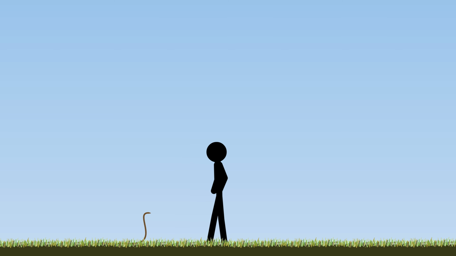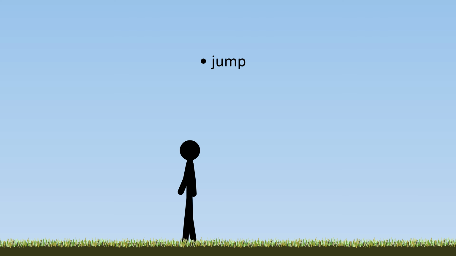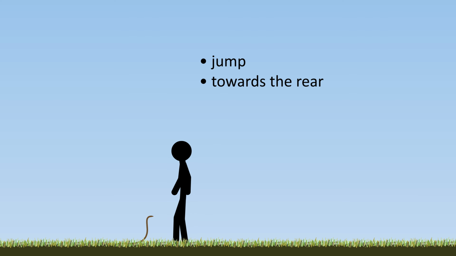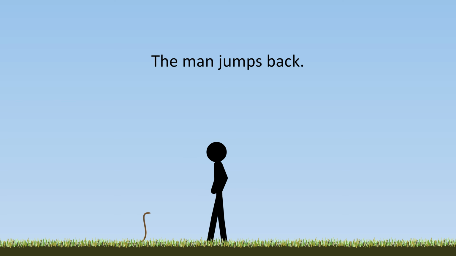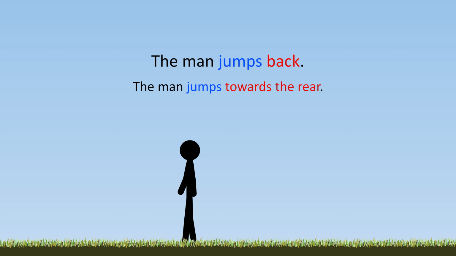All right, let's try one more. How do you think we could describe this? Here, a man jumps towards the rear. So we can say, the man jumps back. Jumps means jump, and back means towards the rear. So the sentence just means, the man jumps towards the rear.